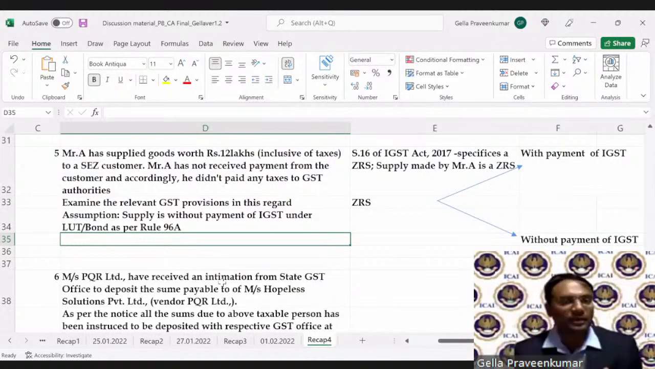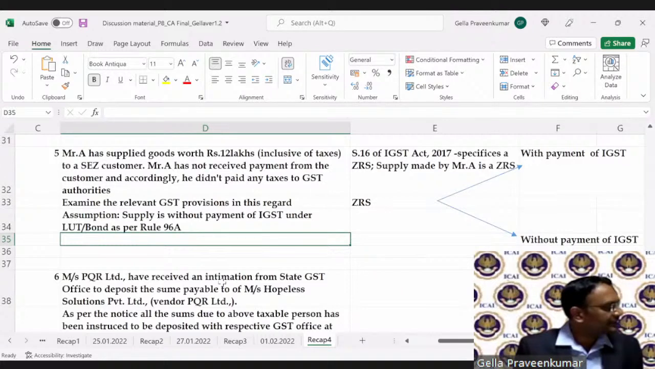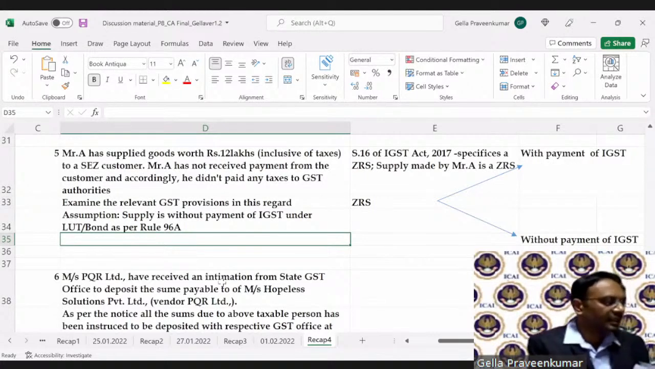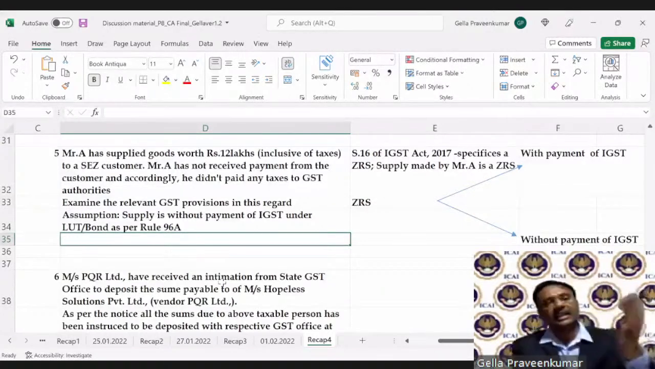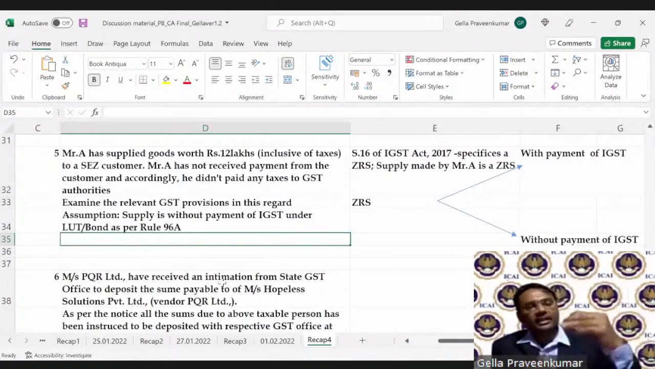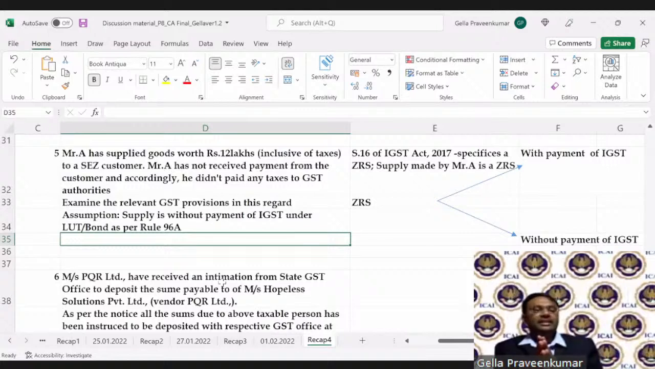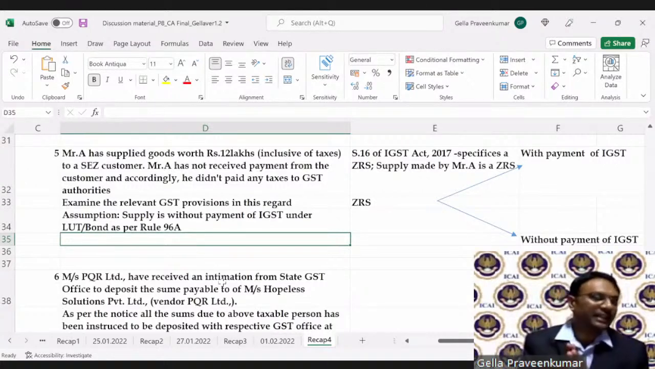Also, if you recollect, there was a provision called section 76 which talks about taxes collected but not paid. This section 76 is a draconian provision. Why draconian? Section 76 says penalty equivalent to the tax amount. So here we'll make an assumption that it is a SEZ supply with LUT or bond.